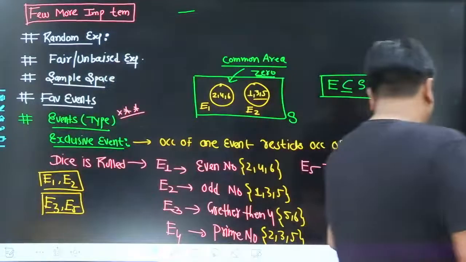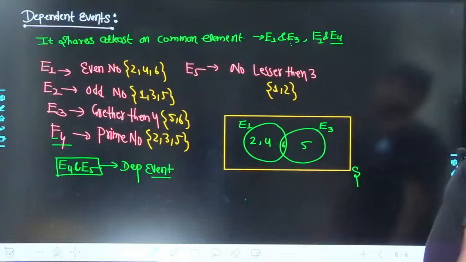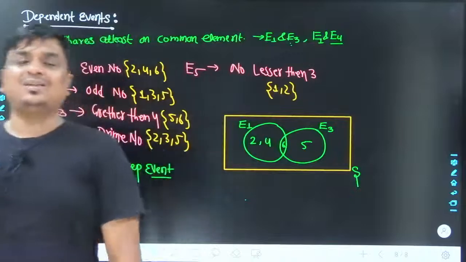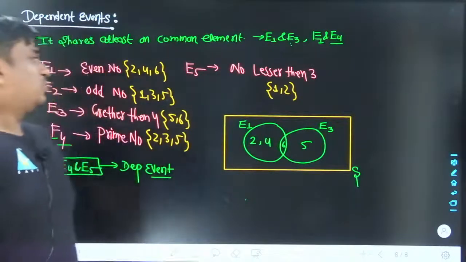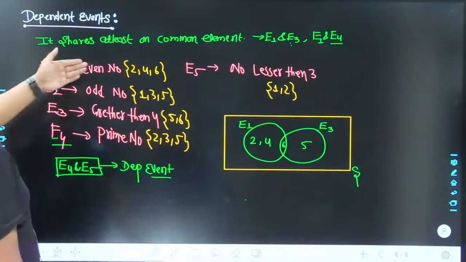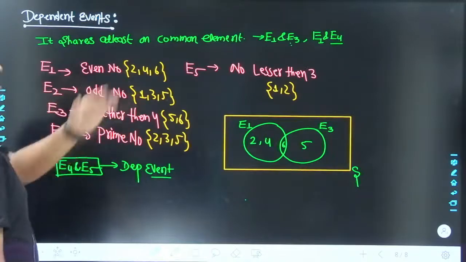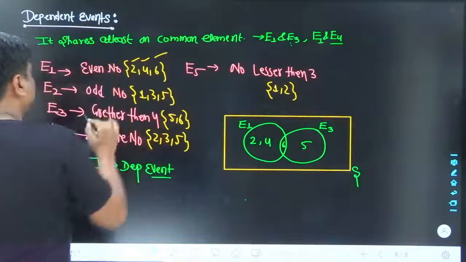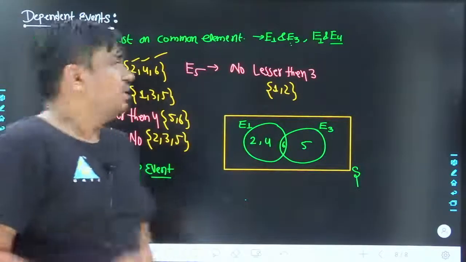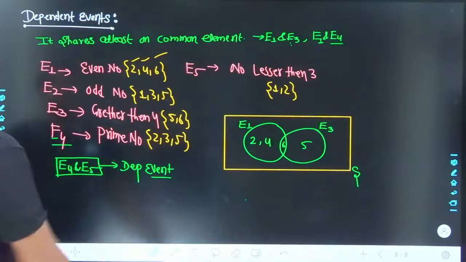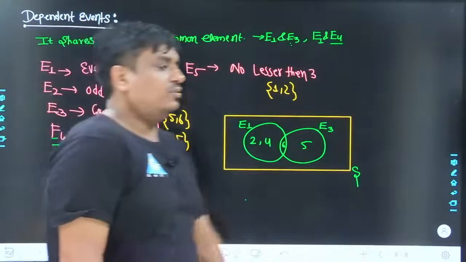In the same sequence, if we talk about the dependent event, what does that mean? It is the sort of event which contains at least one common element. So the 5 events which we have already taken, let me analyze them: the even number, odd number, greater than 4, prime number, and no lesser than 3. If we take the reference of E1 and E2, one thing is quite sure, there is no common element. So obviously E1 and E2 cannot come under the dependent event. But if I take the reference of E1 and E3, obviously they are dependent events. How do I know? Because 6 is a common one.